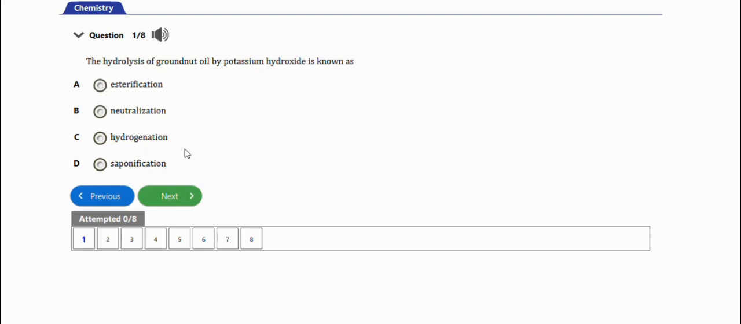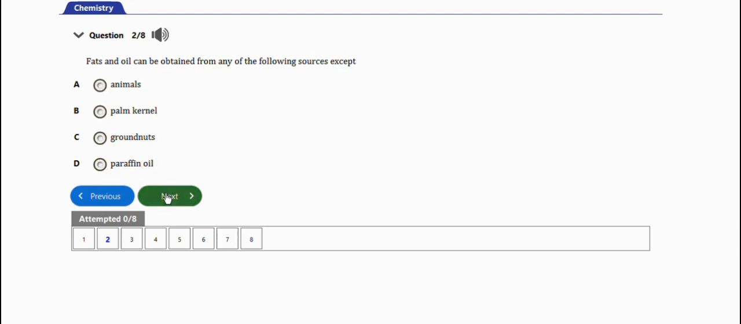The next question says fats and oils can be obtained from any of the following sources except: we have animals, palm kernel, groundnuts, paraffin oil. So the right answer is option D, which is paraffin oil.